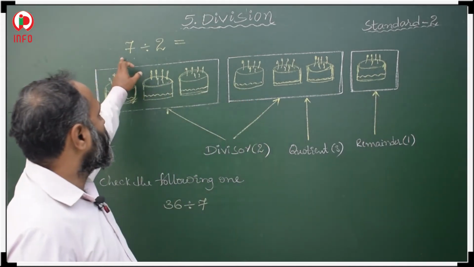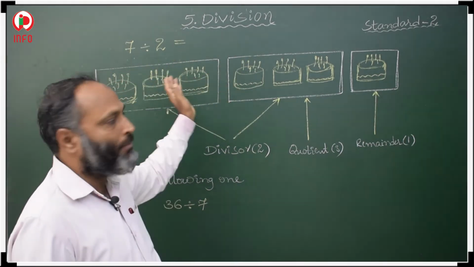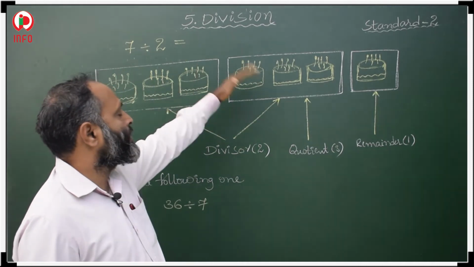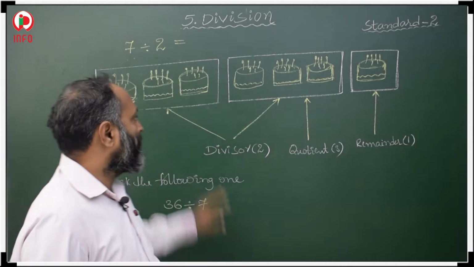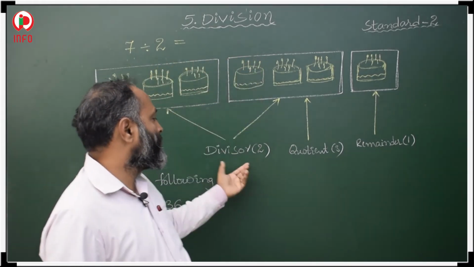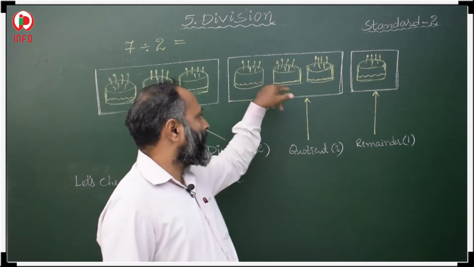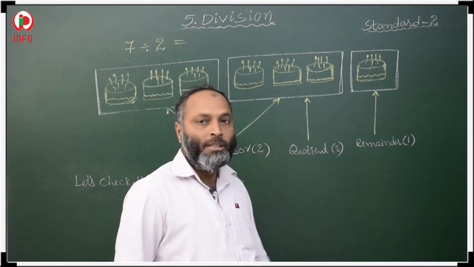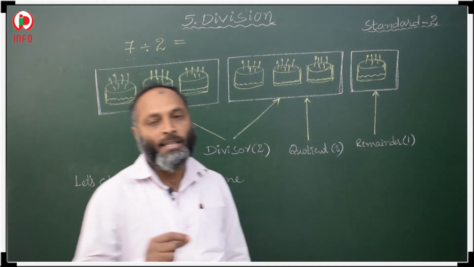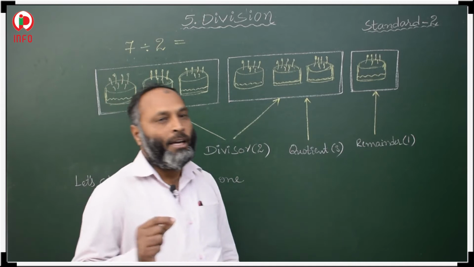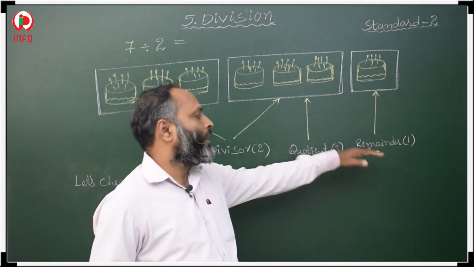So if we divide 7 cakes into 2 groups, then in each group we have 3 cakes, and 1 cake is left. How many groups we are forming, that is our divisor. How many cakes are there in each group, that is the quotient. How many cakes are left, that is the remainder. So these are the terms in division: divisor, quotient, remainder.